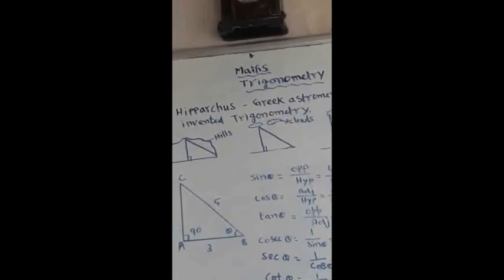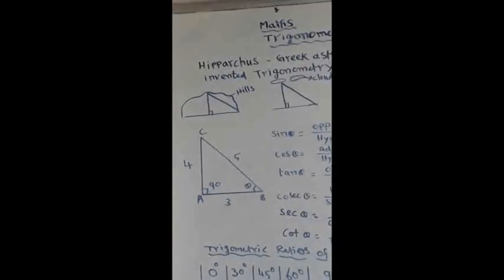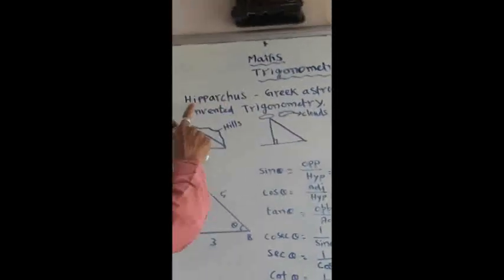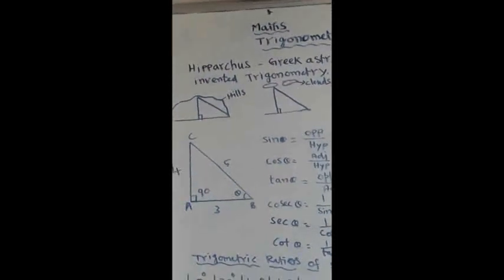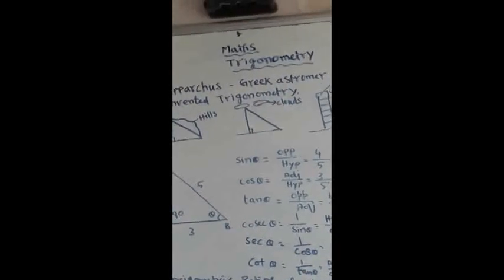So you may ask, sir, what is a triangle measurement? If you just check the length and the other sides, that will be enough. No, not like that. Here we are especially using it for different applications also. That is why trigonometry has come. First I want to say who invented trigonometry. Trigonometry was discovered by Hipparchus. He was a Greek astronomer.